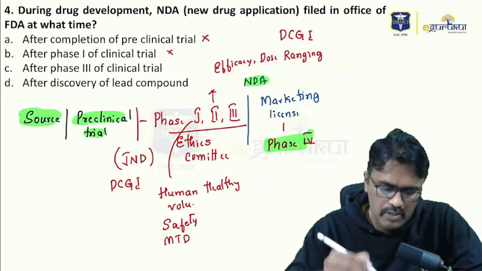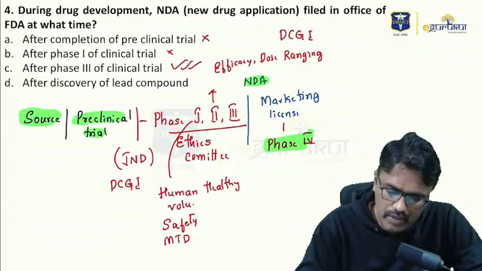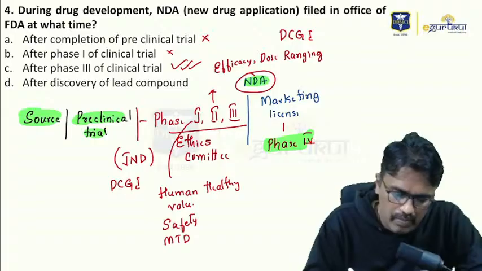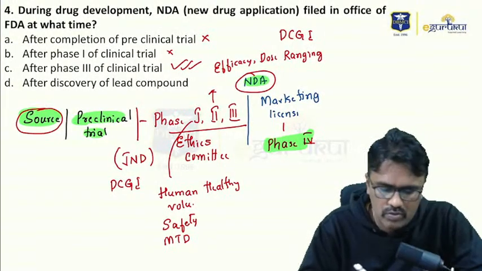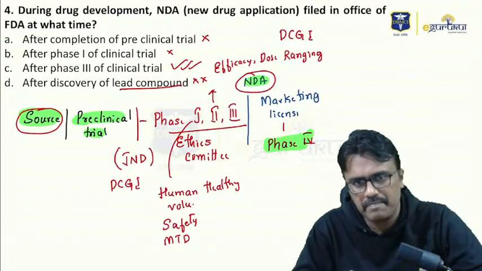So after phase 1 is ruled out, after phase 3 trial, yes, after phase 3 trial, we give this NDA application. After discovery of lead compound, that is after the source is lead compound, we do preclinical trial.